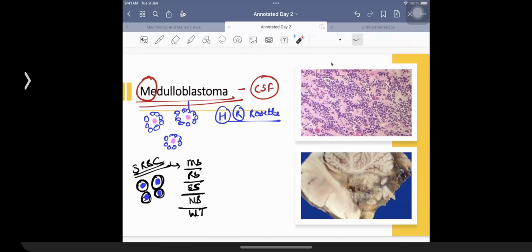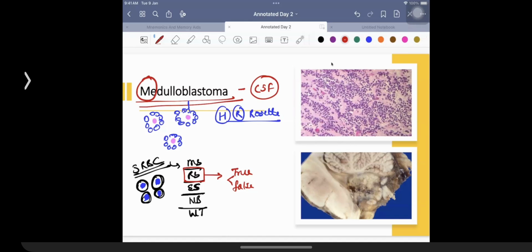So medulloblastoma is also a pediatric tumor. RB is also a tumor that can be seen in case of children. Ewing sarcoma is also a pediatric tumor. Neuroblastoma is a pediatric tumor. Wilms tumor is a pediatric tumor. Out of all of them, what makes them distinguished over here is RB. Retinoblastoma is an example of a tumor in which you are going to be having the presence of true rosettes as well as false rosettes.